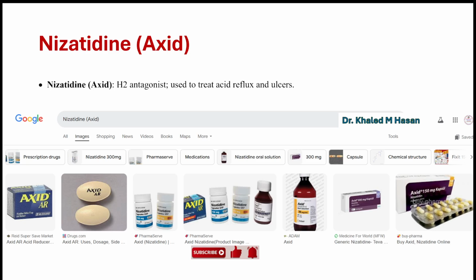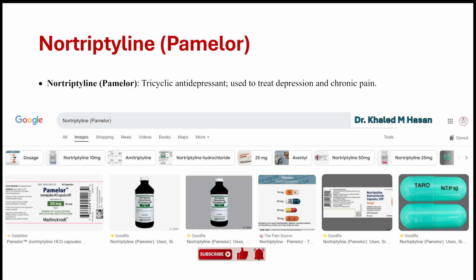And then we have nortriptyline, which is a tricyclic antidepressant, but also used for chronic pain. So again, this idea that one medication can be used in a bunch of different conditions is a recurring theme. And nortriptyline's effectiveness for both depression and chronic pain is really linked to its impact on neurotransmitters in the brain.